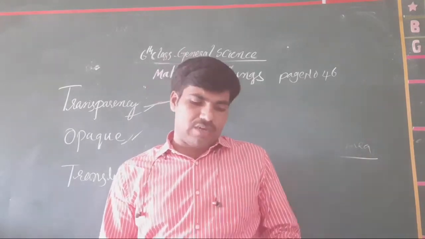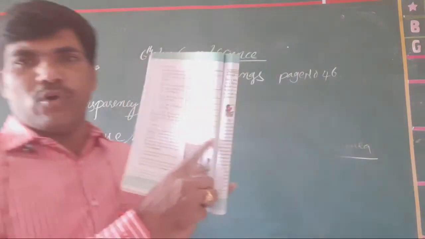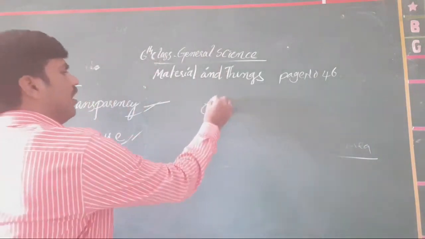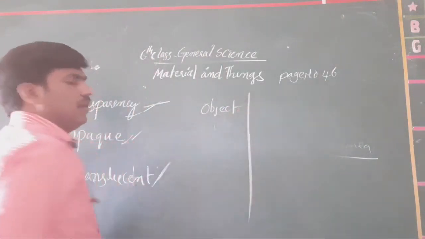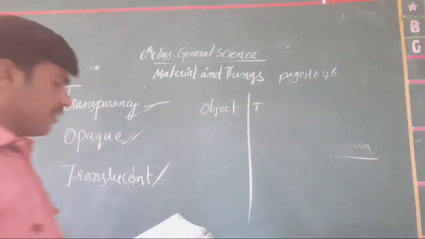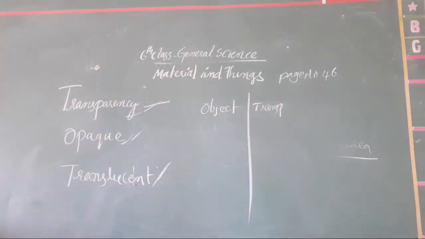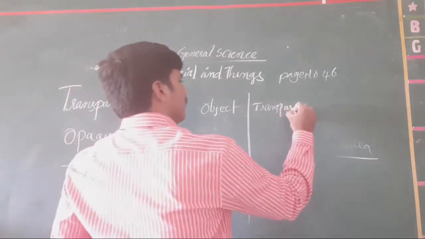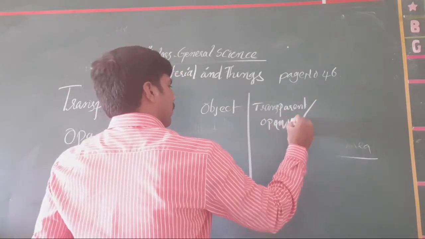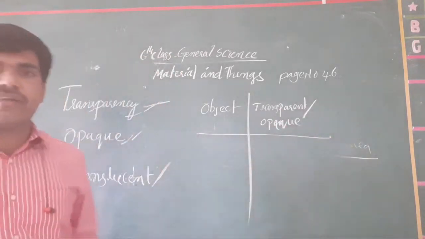All the students, come to page number 46. In that, table 4 is there. Check about table 4. Different objects are given, and they ask us whether it is transparent or opaque. Given like this table, you fill the table also.